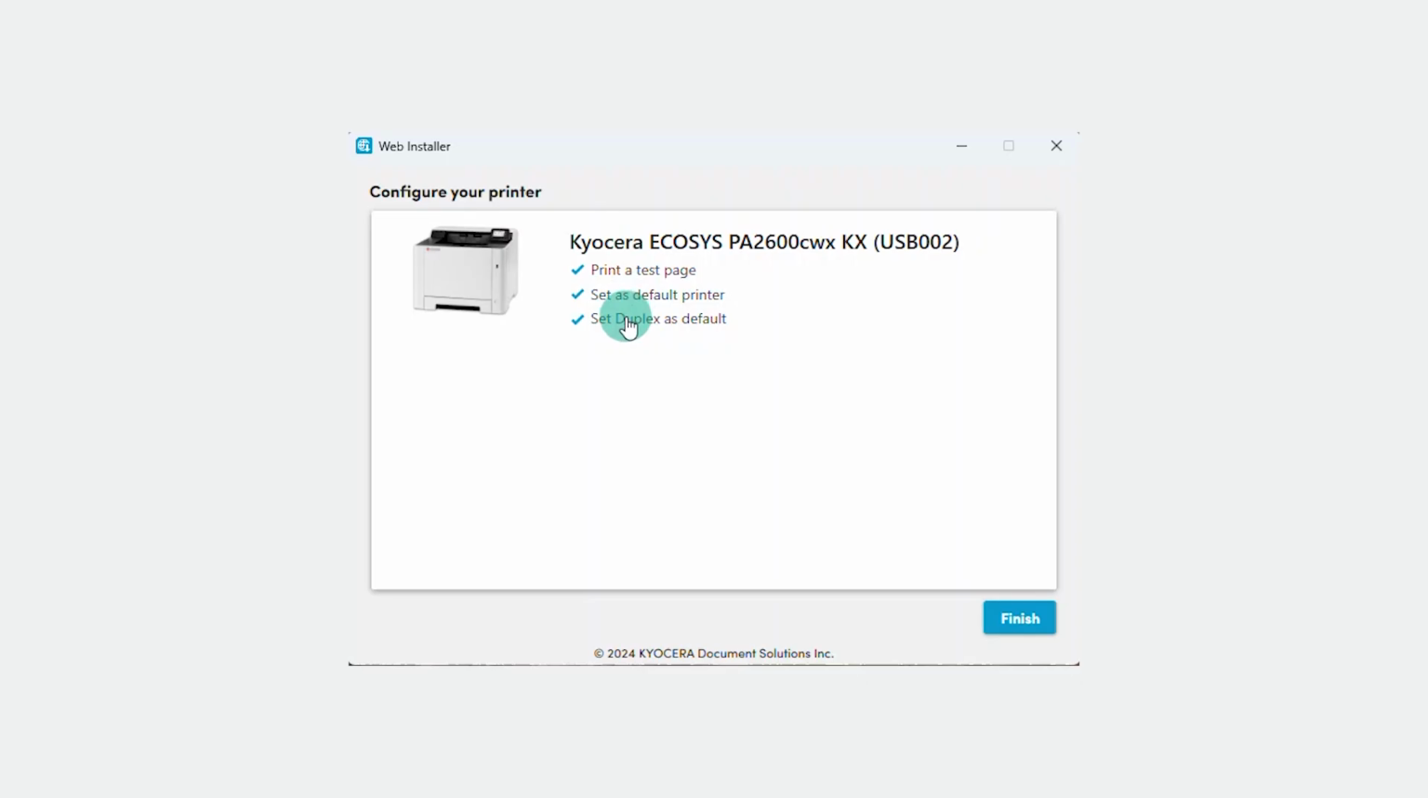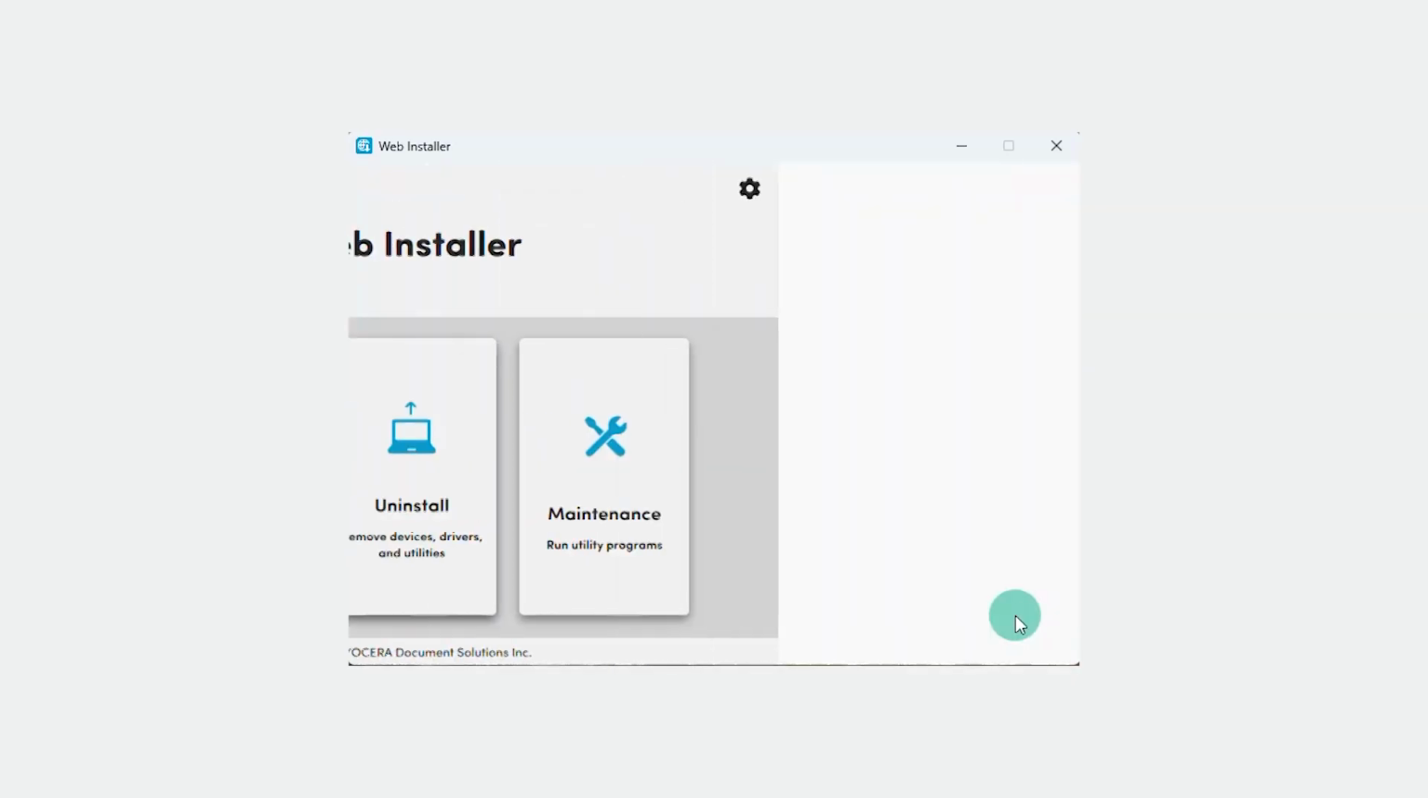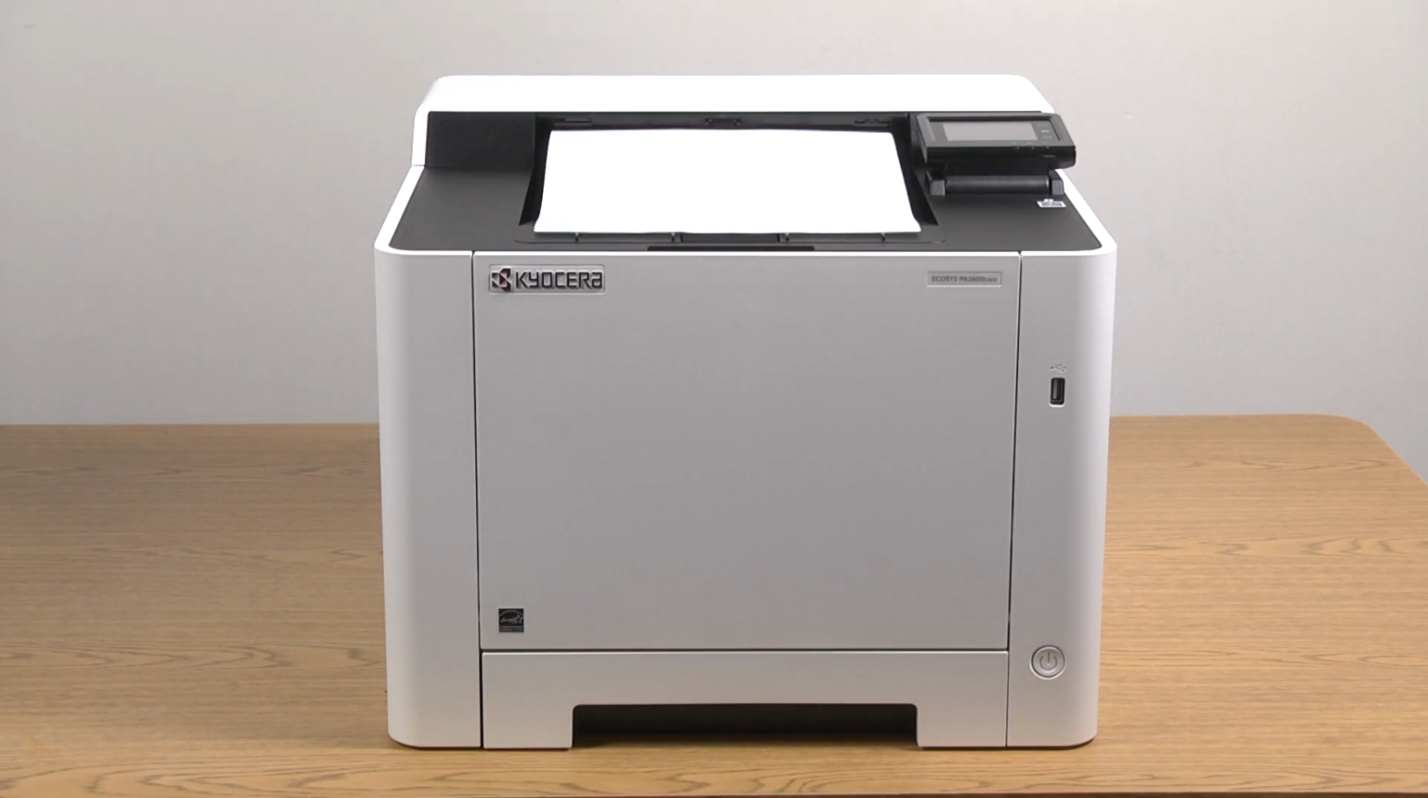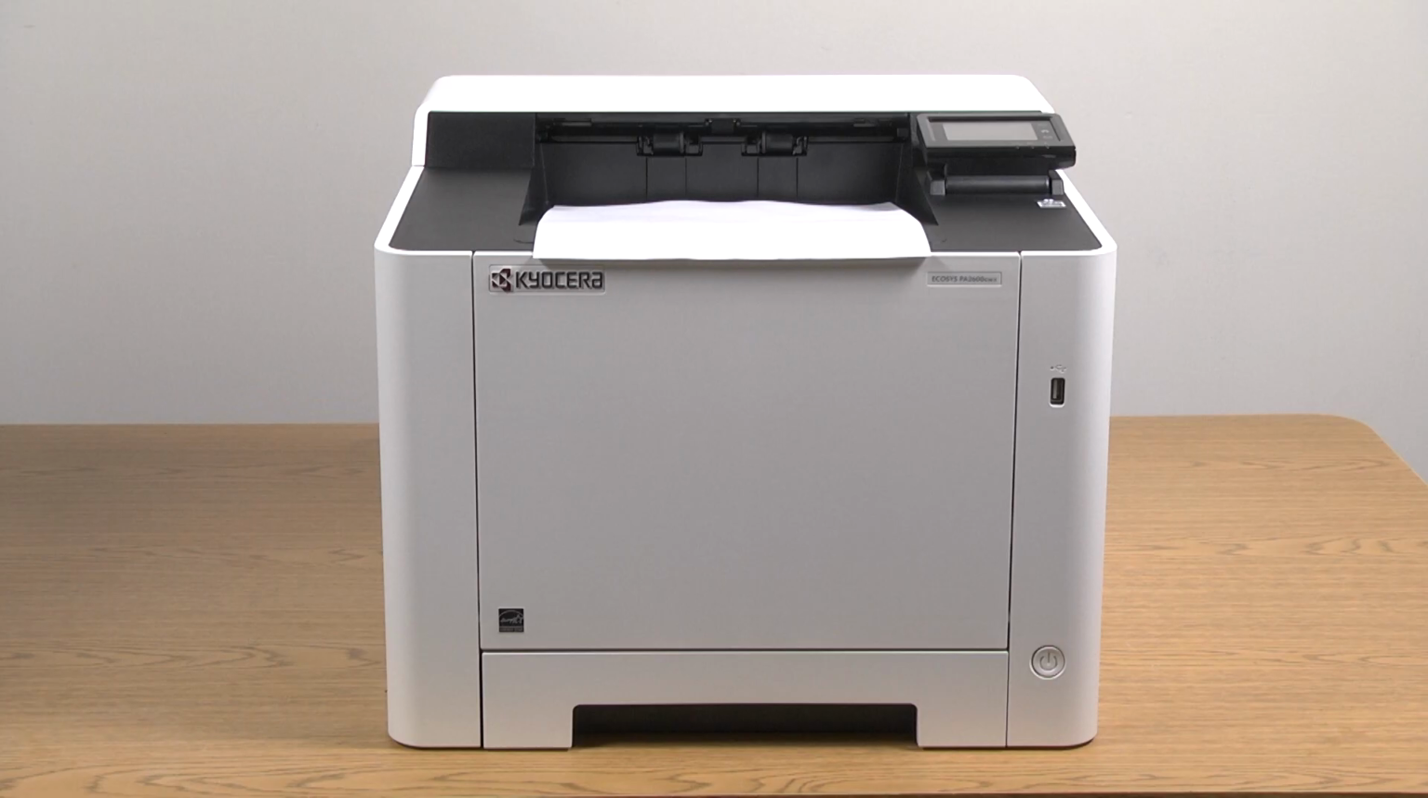The printer is set at factory to print on both sides of the page. If we decide to print on only one side, then this must be unchecked. When the Configure Printer page is completed, select Finish. The test page will now automatically print. We now have downloaded and installed the print driver as well as printed a test page on the PA2600cwx via the USB cable.